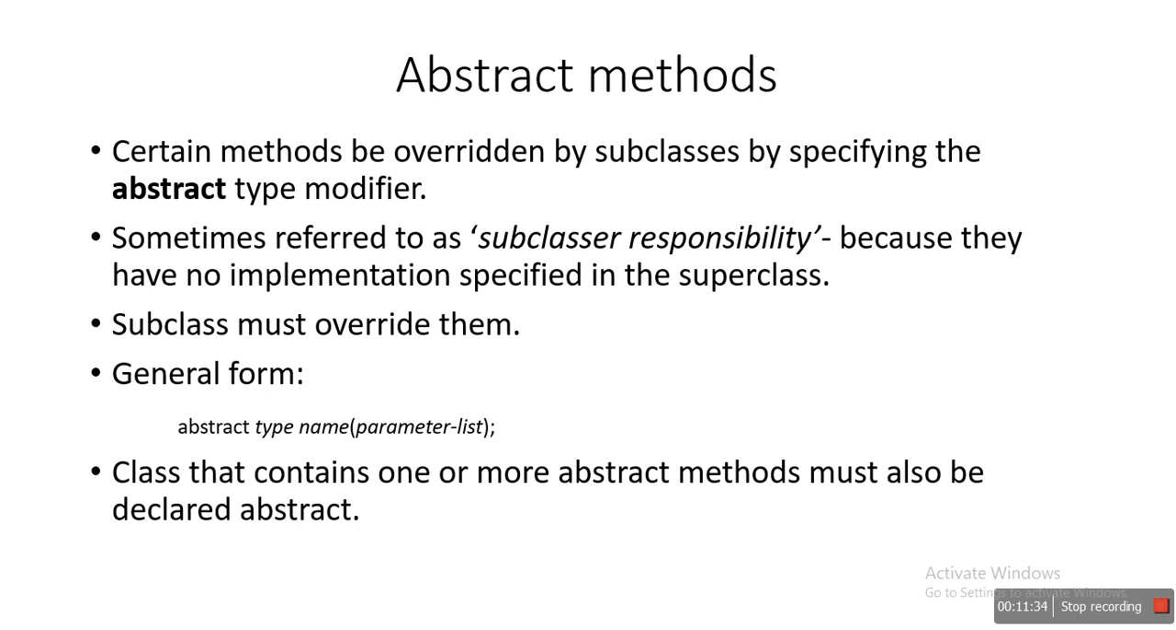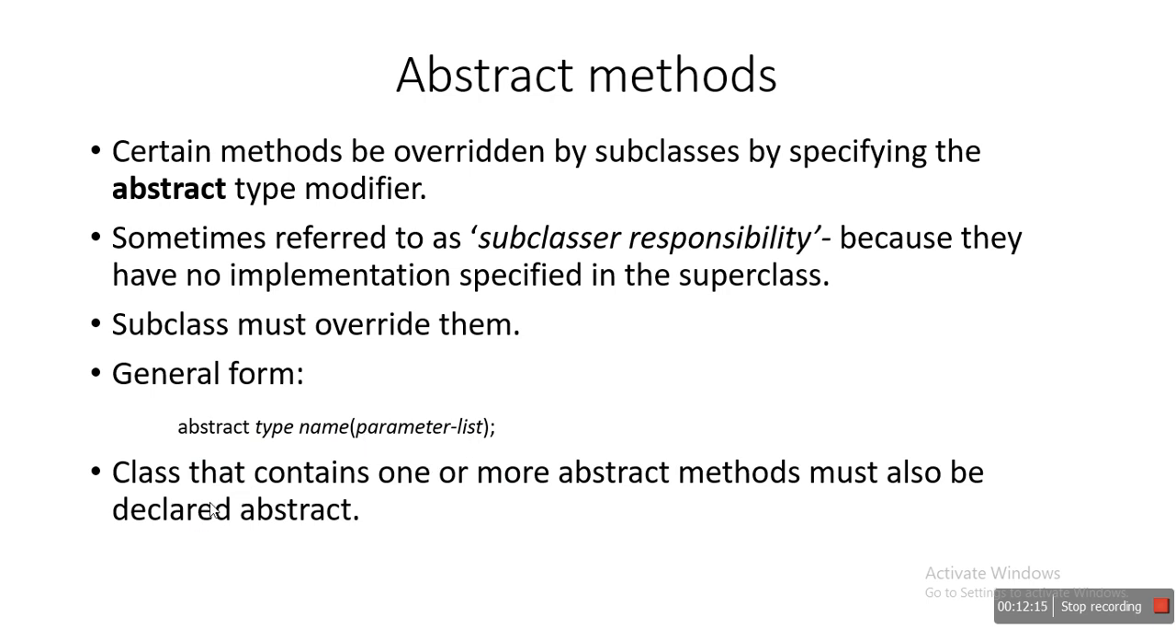See, if we declare an abstract method in a superclass, the subclass must override it to give the proper implementation, the proper definition. Now the general form of an abstract method: we use the abstract keyword, the type of the method, the name of the method, and the parameter list. Just remember how we declare abstract methods. First comes the keyword abstract, then the type, which means the return type of the method, and next the name of the method and the parameter list, that is, the signature.